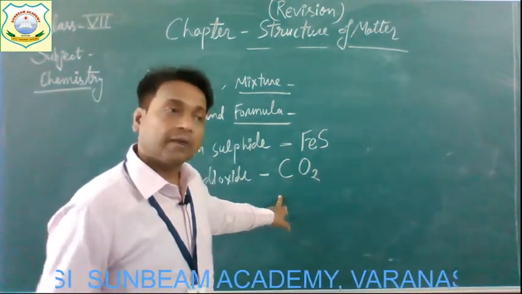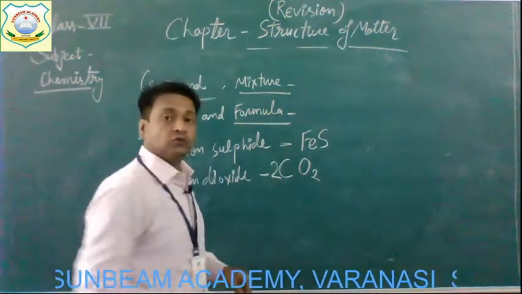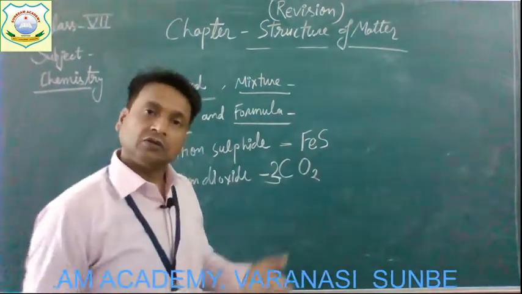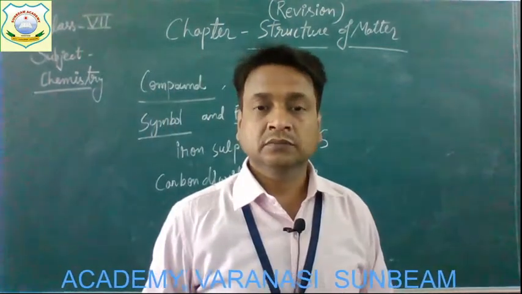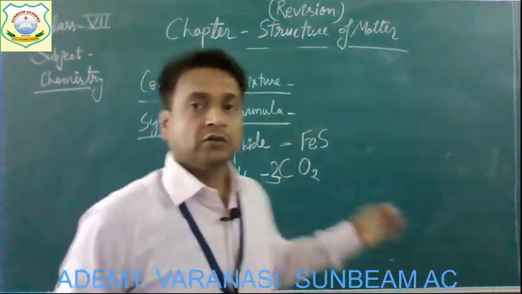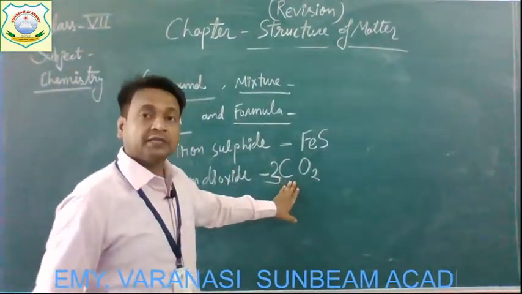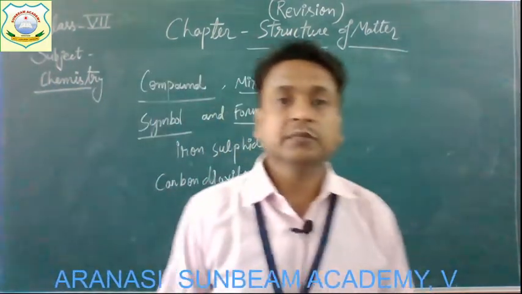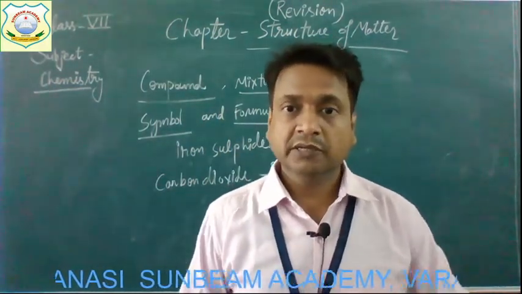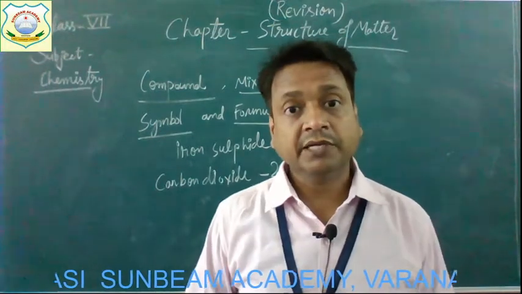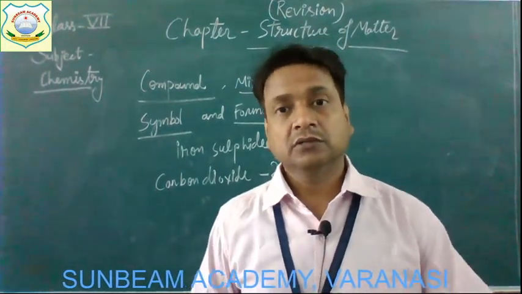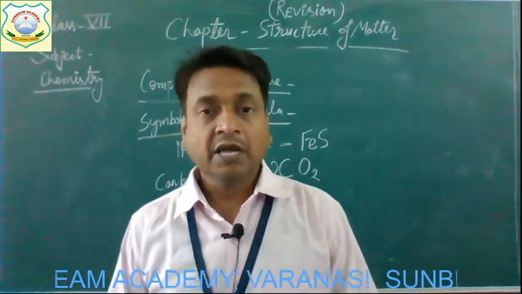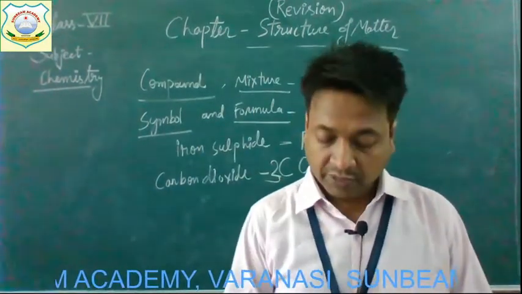Two molecules of carbon dioxide are written as 2CO2. Three molecules will be written as 3CO2, and so on. Okay? So this is termed simply the formula of a compound. I hope that you understood about symbol and formula. Is it, children? If you still have any doubts, you can ask your queries in school too. Okay. Now, after that, we have the next topic, that is